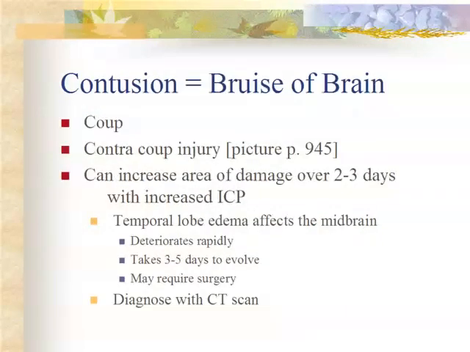A contusion is a bruise of the brain. The coup injury is at the site of the impact, and that bruising can cause a hemorrhage in the frontal temporal areas depending on where it was impacted. And then a contra-coup injury is when the brain, which is not sutured in place, is floating there in cerebrospinal fluid on the spinal column, and pounds backwards and hits on the opposite side. There's a picture of this on page 945. This can increase the area of damage over 2 to 3 days with a resultant increase in intracranial pressure.